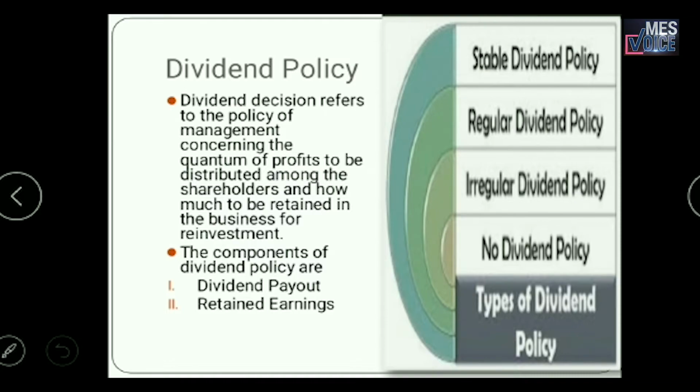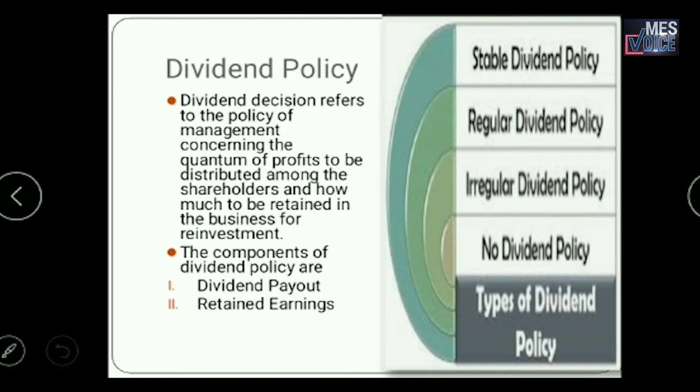And we have different kinds of dividend policies, like stable dividend policy, regular dividend policy, irregular dividend policy, and no dividend policy. In case of stable dividend policy, the company is paying a stable rate of dividend to the shareholders. In case of regular dividend policy, the company has the practice of paying dividend regularly. In case of irregular dividend policy, the company does not have any regular payment of dividend. Sometimes there may be dividend distribution, and sometimes there will be no dividend distribution.